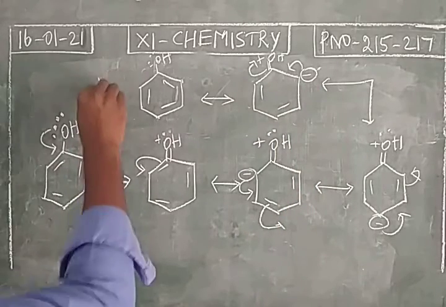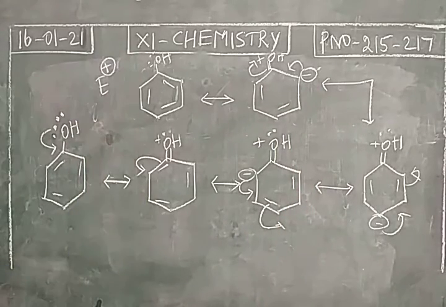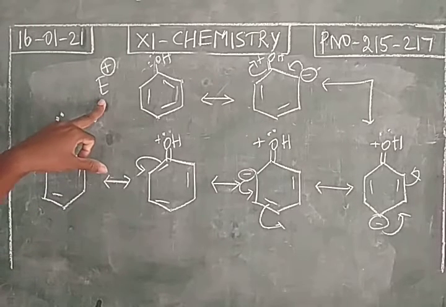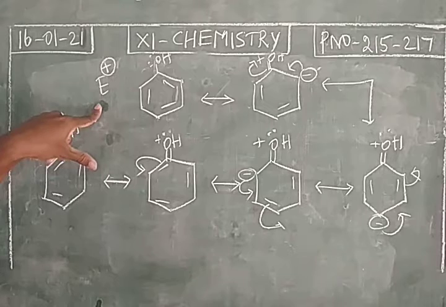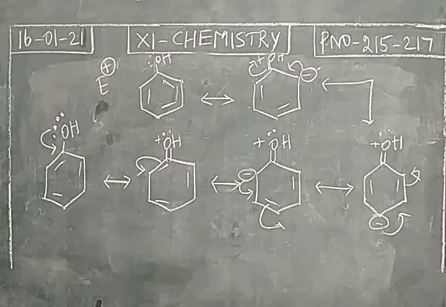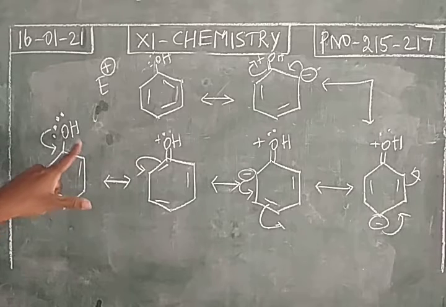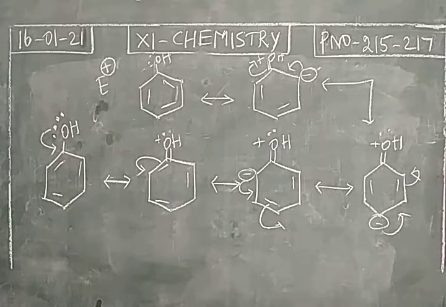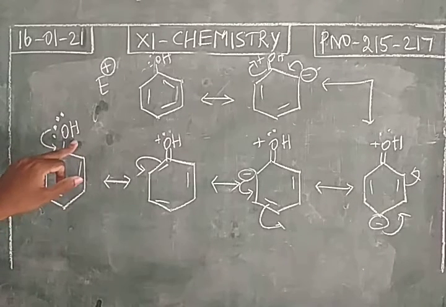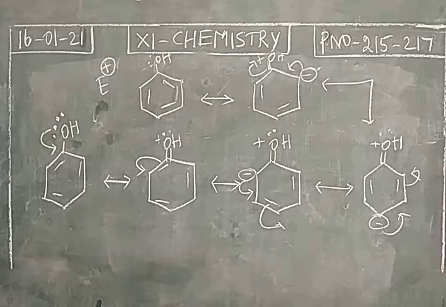So what about the electrophile? It is an electron loving species. It may be a positively charged ion or it may be an electron deficient neutral molecule. Always this will attack an electron rich center. So when you take activating groups, or we can say ortho para directors, this will make more electron density at the ortho and para positions.